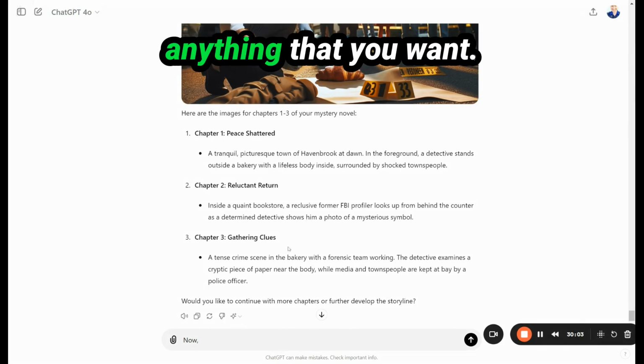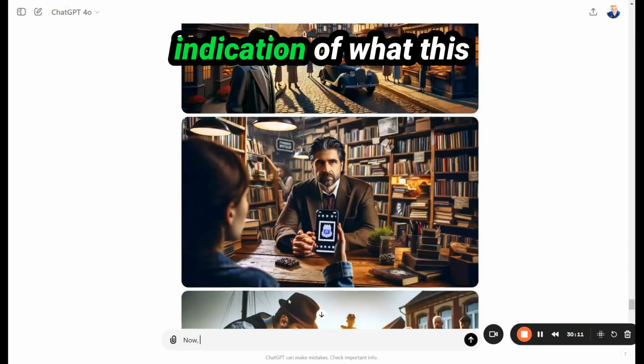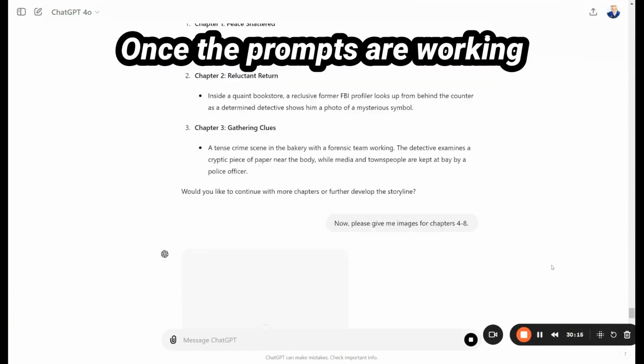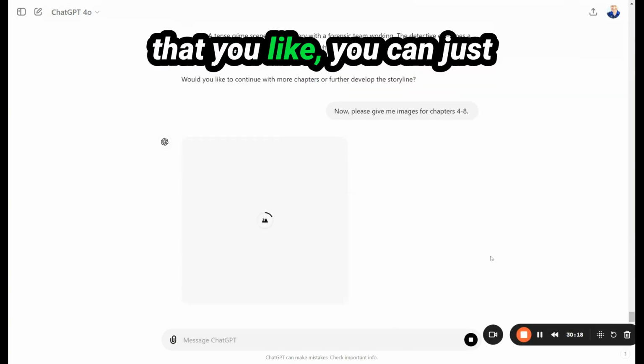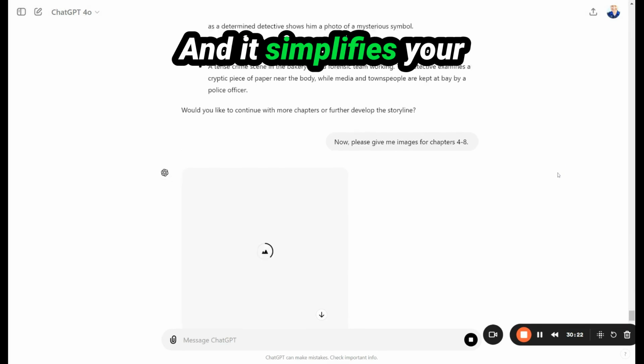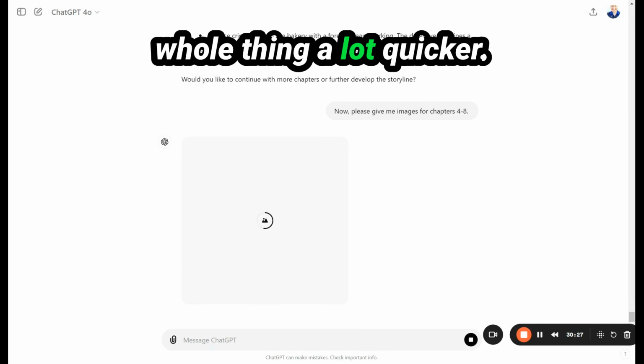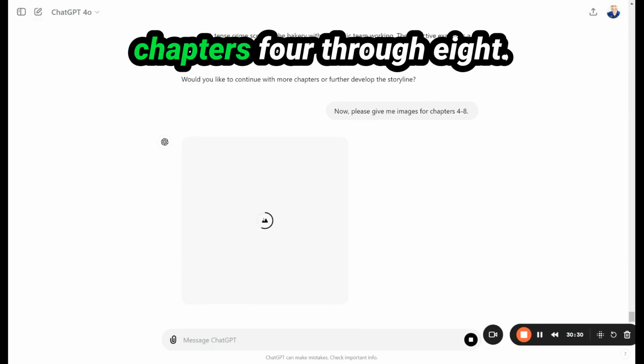And again, you can change anything that you want. But I'm just going to do the next couple chapters again to give you an indication of what this might look like for you. Once the prompts are working that you like, you can just say, hey, do more of that. And it simplifies your process of prompting and helps you do this whole thing a lot quicker. So let's look at what we get for chapters 4 through 8.